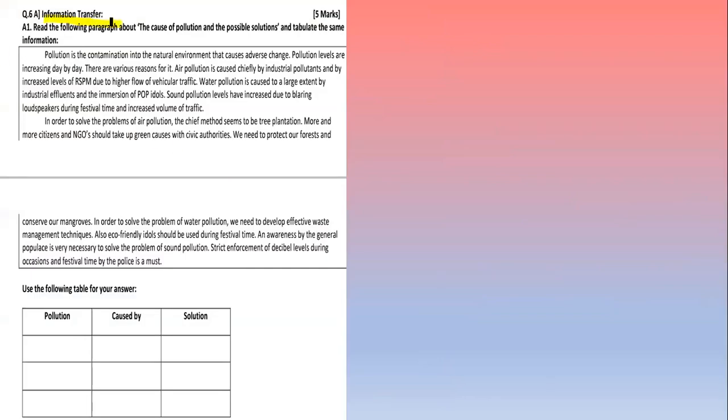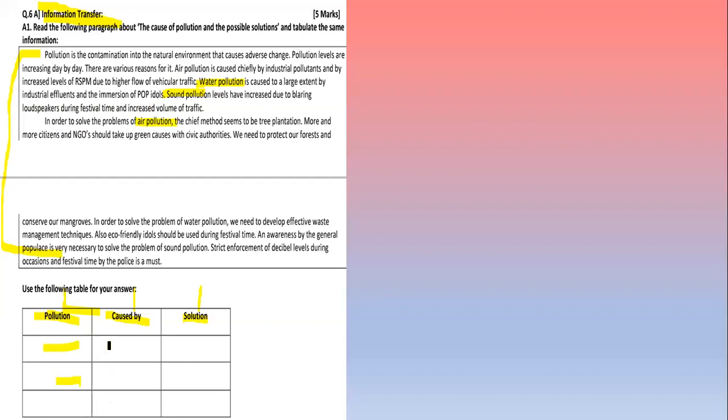It is information transfer. So here information is given in paragraph form and you have to tabulate this information. You have to write in table format. Here pollution, caused by, and solution. So we have to read this passage and we have to tabulate key points in this table. So this passage talks about water pollution, sound pollution and air pollution. So here we have to put these in the first.